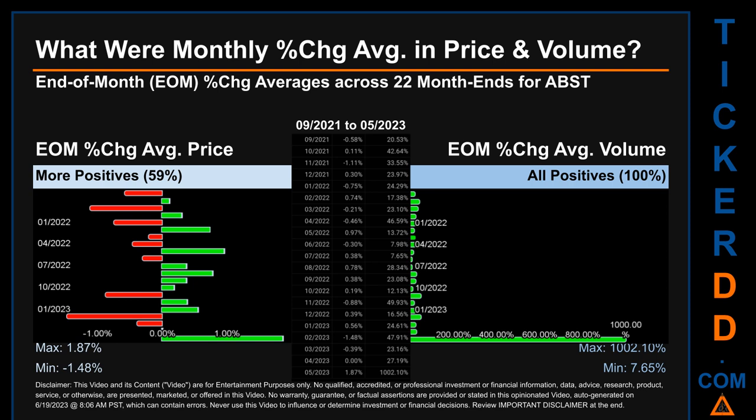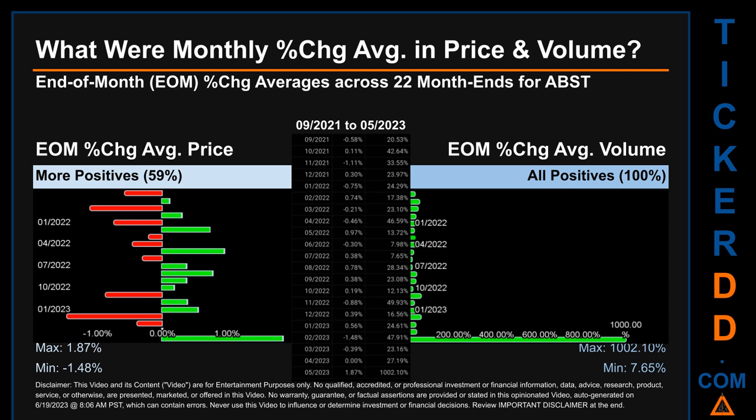From 2021 to 2023, 13 out of 22 month ends had a positive percentage change in average price. That is 59% of month ends saw a positive percentage change in average price. In terms of volume, 22 out of 22 month ends had a positive percentage change.